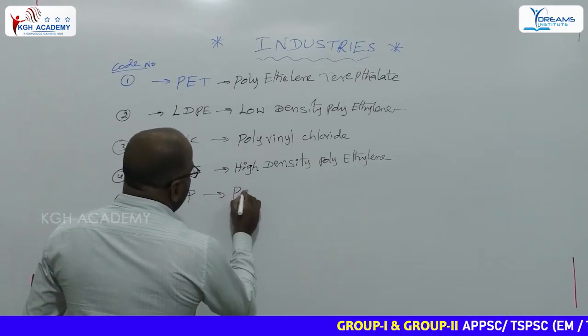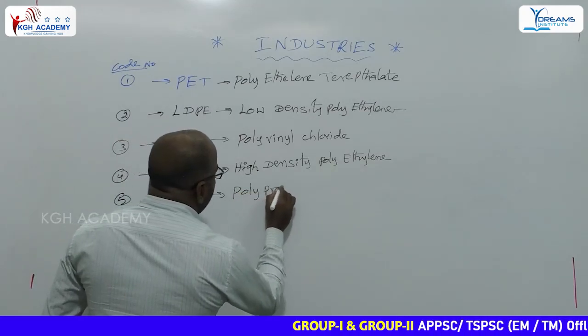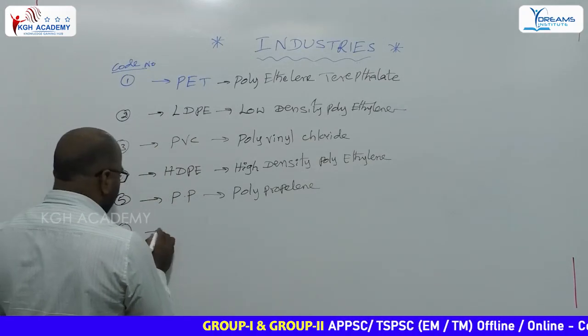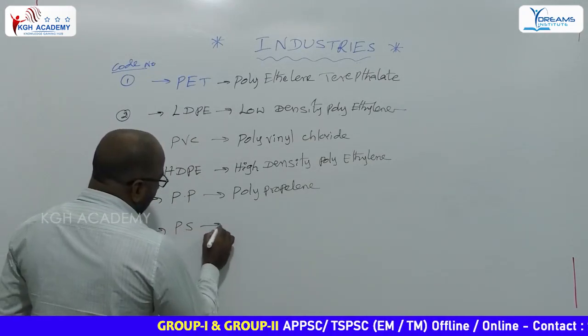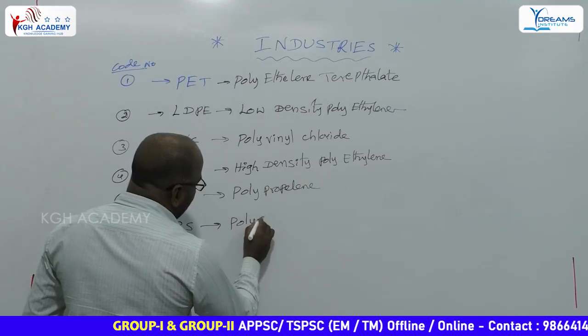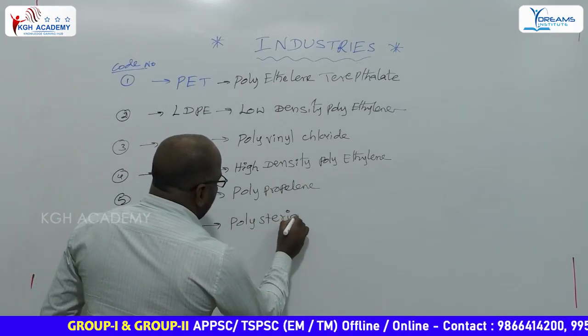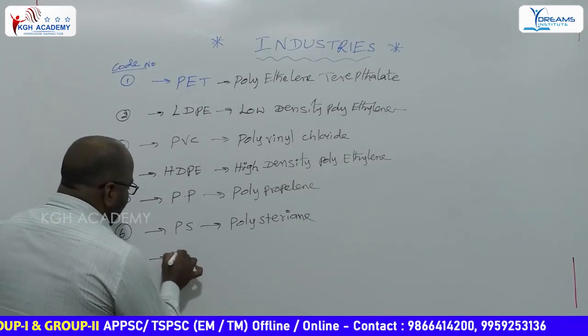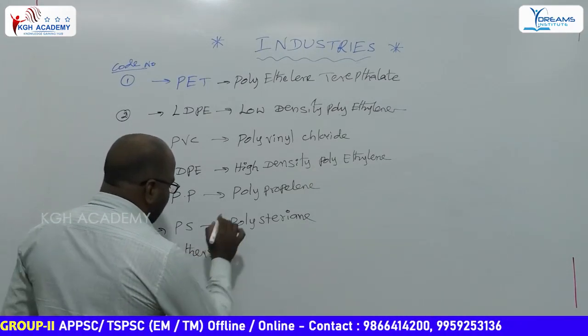Next, fifth one, PP. PP means polypropylene. Sixth one, PS. Polystyrene. If it contains the number 7, that indicates others.